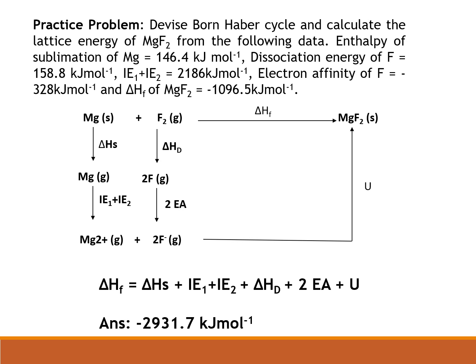Now the magnesium cation and fluoride anions are ready. These two will combine spontaneously to form magnesium fluoride crystals. And the amount of energy released during this process is the lattice energy. So as per Hess's law, we can write delta HF is the sum of delta HS, ionization energy 1, ionization energy 2, delta HD, plus 2 electron affinity and lattice energy. So from this, you can calculate lattice energy, and the value is coming around minus 2931.7 kilojoule per mole.